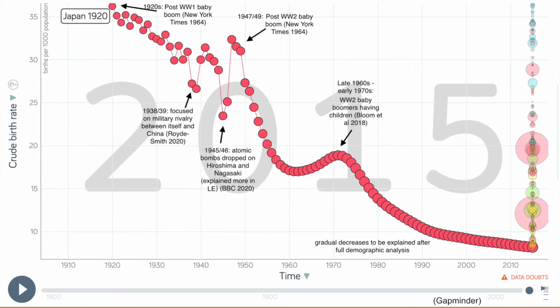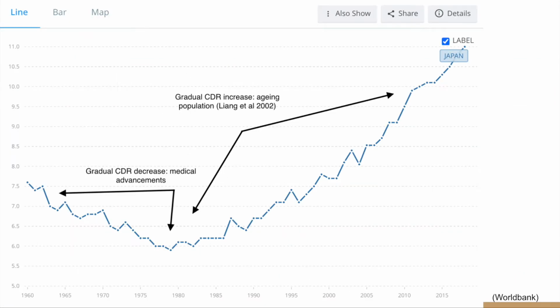When those citizens started having children, it caused a spike in the late 60s and early 70s, followed by a gradual decrease to be further explained later in this presentation. In comparison, the crude death rate had gradual changes. There was a gradual decrease that ended near the 80s due to medical advancements, but as life expectancy increased and the population aged, more people were at the age where they were likely to die.